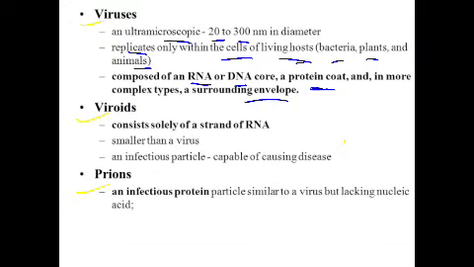The genetic material of this virus is enclosed within certain layers of a protective wall.